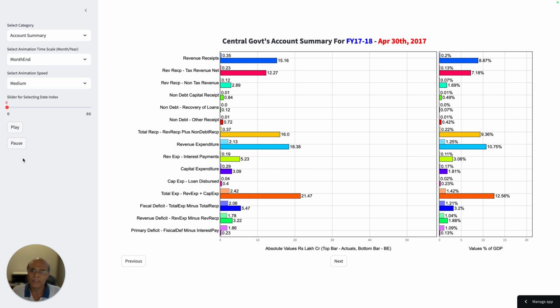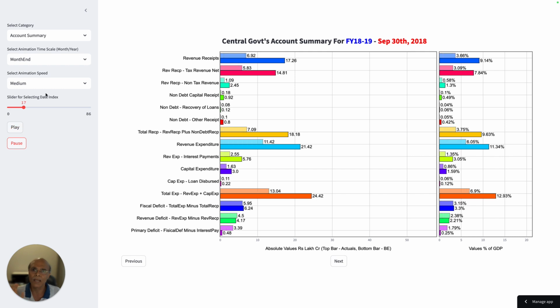People who have used this app will know that there are a lot of buttons which you can run to play these numbers. These numbers will move and give you a very good idea of how the numbers have been changing over a period of time. But I am not going to waste any time doing this in this video.